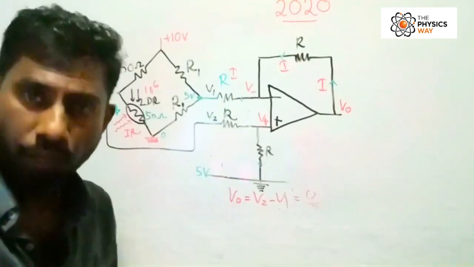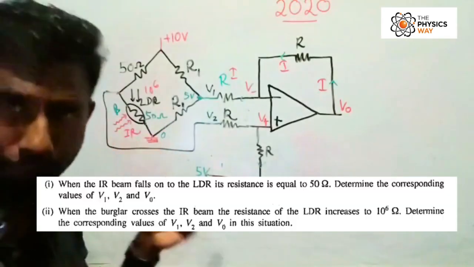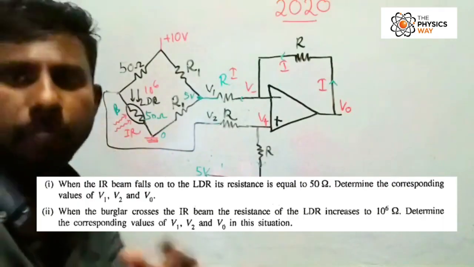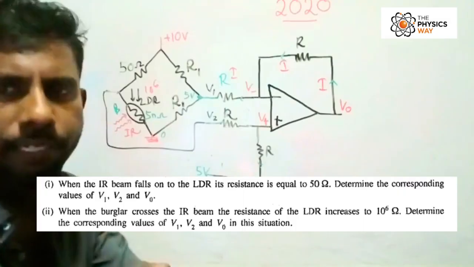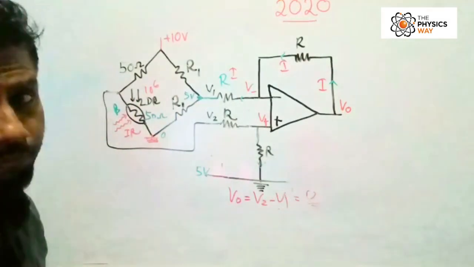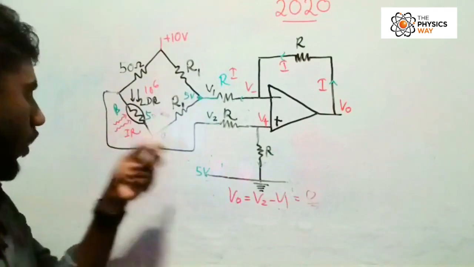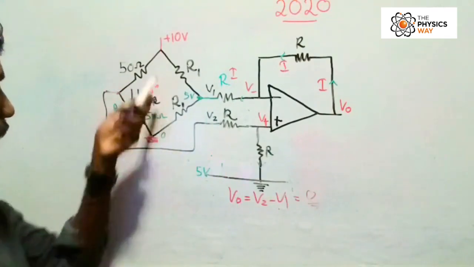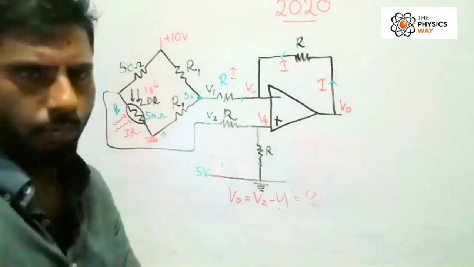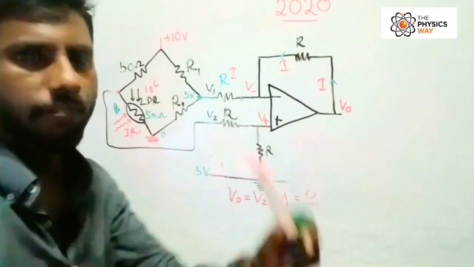Now the burglar comes and crosses the IR beam, and when the IR beam is covered, they are telling us the LDR becomes 10 to the power 6 ohms. Now there will be an effect on V2, because now the current flows. Just like the previous method, we apply the ratio method.